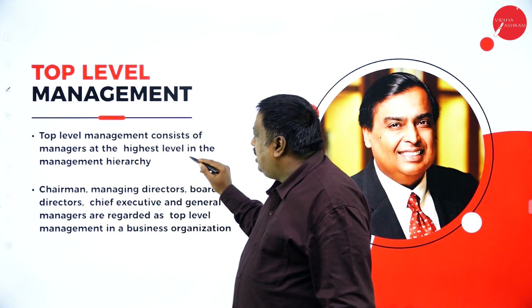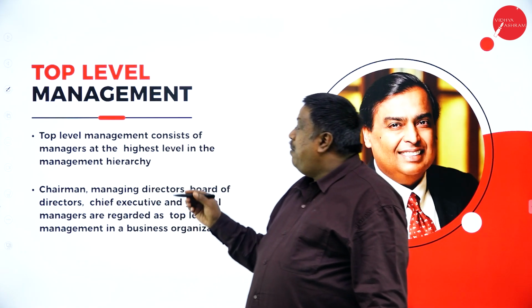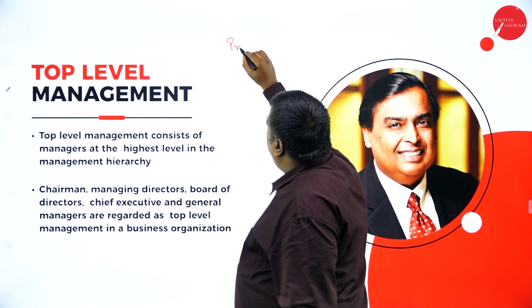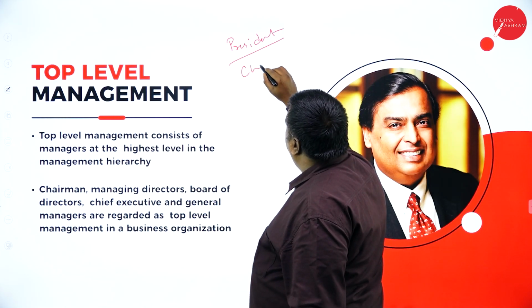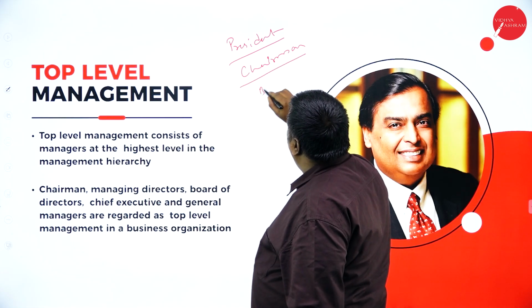Top level management consists of managers at the highest level in the management hierarchy. The people in the top level management, in earlier days, we were calling them president or chairman or board of directors.